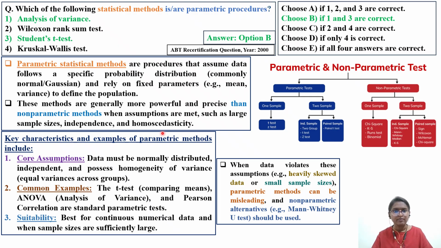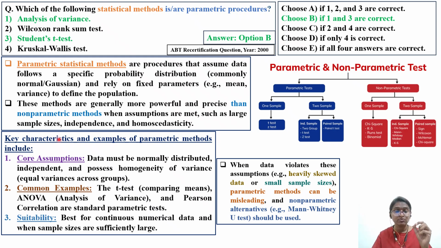Next we will see the key characteristics and examples of these parametric tests. We are sticking only to the question. We are not discussing non-parametric tests because I am not a statistical person. So we are only sticking to the question and the question-related concepts that we can learn.